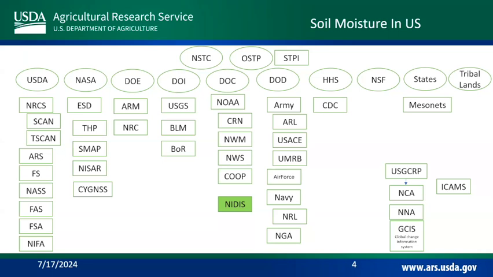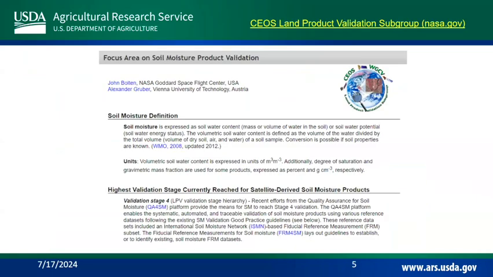And then within the weather forecasting system, the Office of the Federal Coordinator for Meteorology, OFCM. What does OFCM stand for? I can't remember. They're gone anyway. It's now ICAMS, the Interagency Committee on Advancing Meteorological Services. They're not fully spun up yet, but that's another interagency group in the federal government that cares about soil moisture because soil moisture influences meteorological services. That was a lot. So that's the international space and the domestic space.